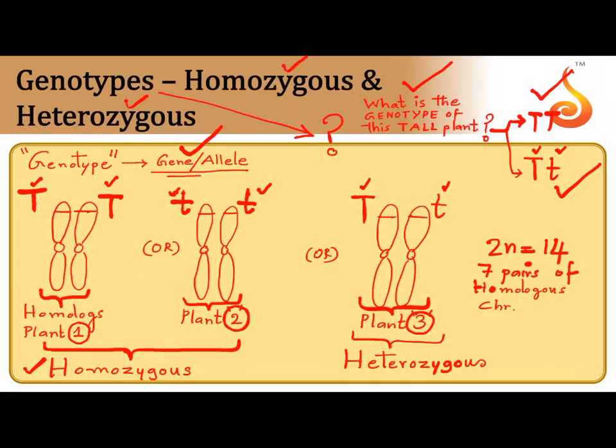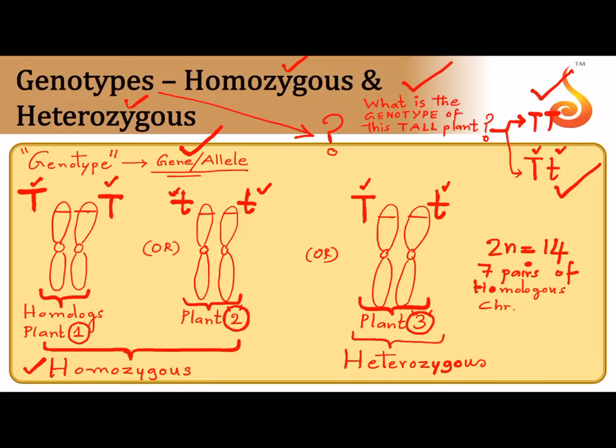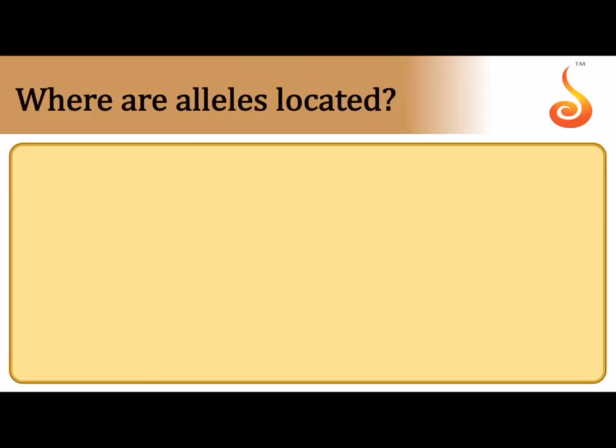Plant 3 has one copy of capital T on one member of the homologous pair and one copy of small t on the other member of the homologous pair. So I say plant 3 is heterozygous. So if I ask you the genotype, I want to know whether it is homozygous or heterozygous. This much is clear, okay? Where are the alleles located? Now coming back to the main concept. I had taken chromosome. I took a pair of chromosomes.